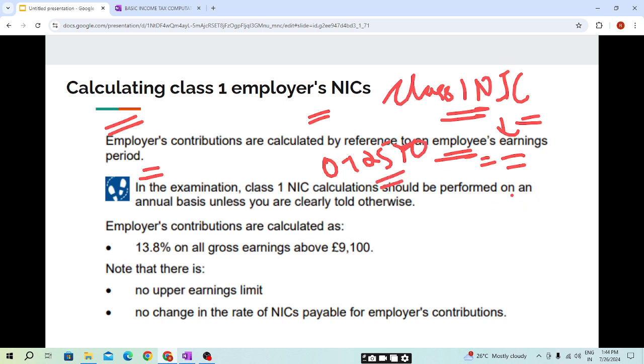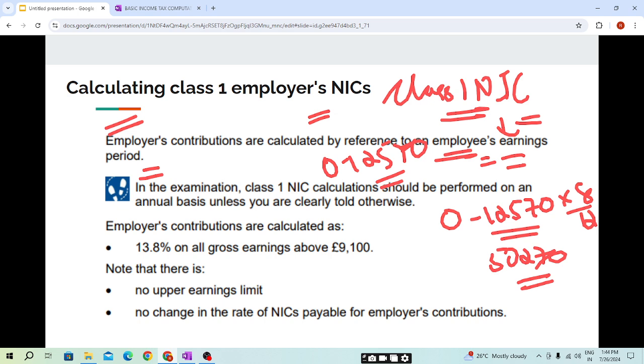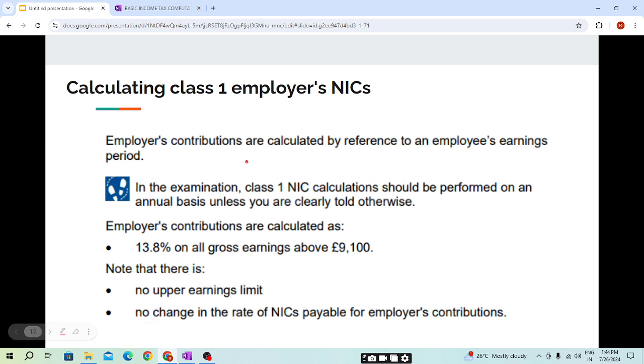If an employee is working for 8 months, then 12,570 into 8 divided by 12. As this limit is for the whole 12 months, the same needs to be apportioned. I hope this is clear. Under class 1 NIC, for each case we will be looking at whether we need to apportion or not.